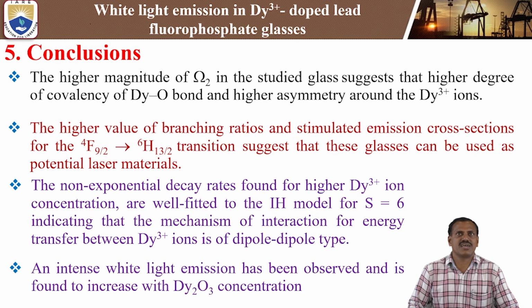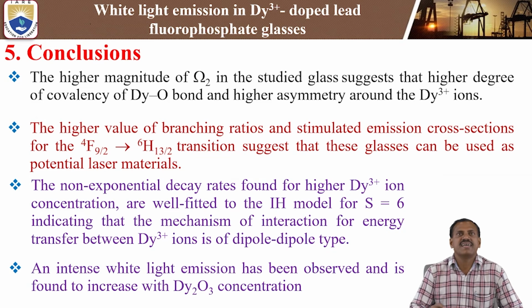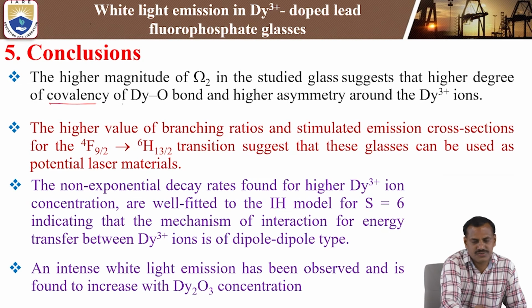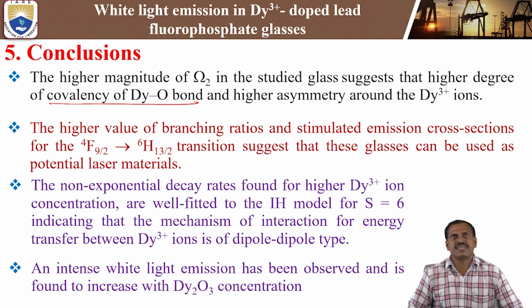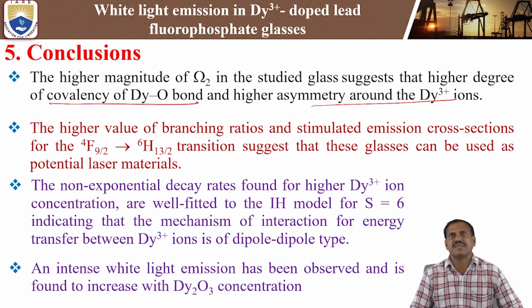Next, finally, the conclusion or summary of the white light emission in dysprosium 3+ doped lead fluorophosphate glasses. The higher magnitude of omega 2: in our present glass, we are getting a value of 7.2 for omega 2. This suggests a higher degree of covalence in the dysprosium to oxygen bonds and higher asymmetry around the dysprosium 3+ ions.